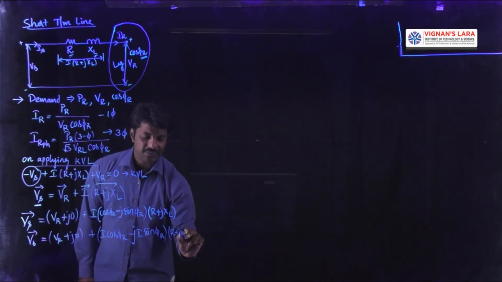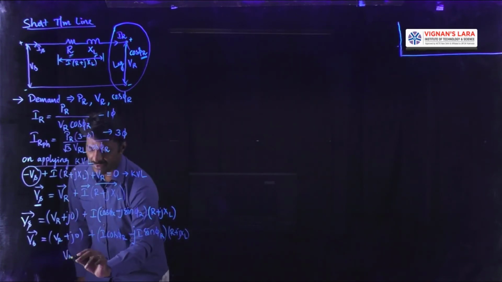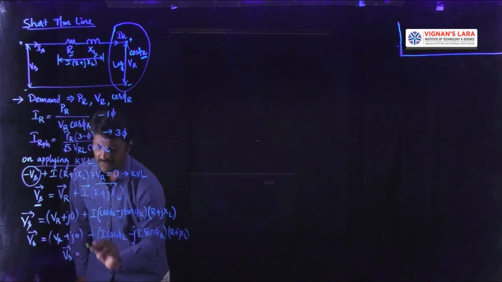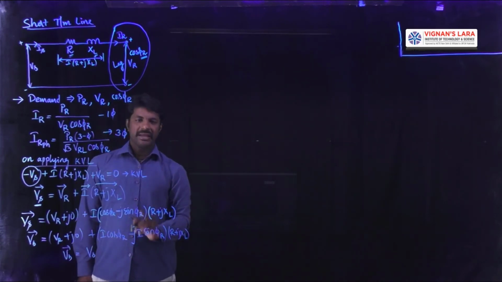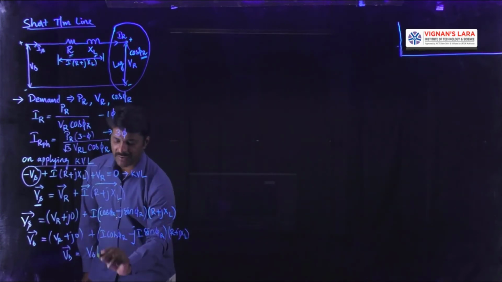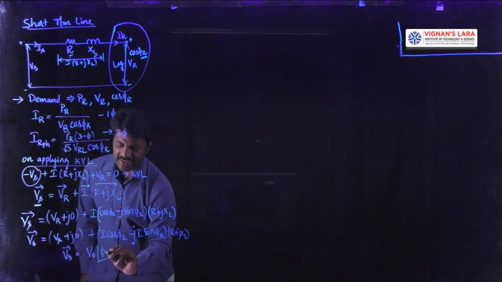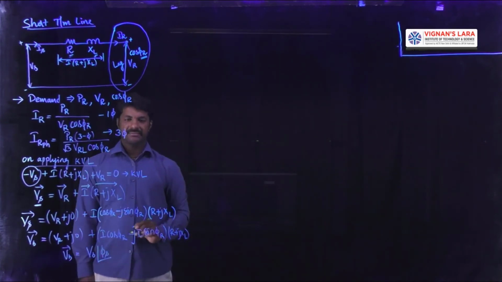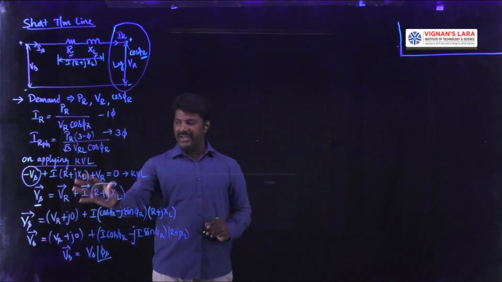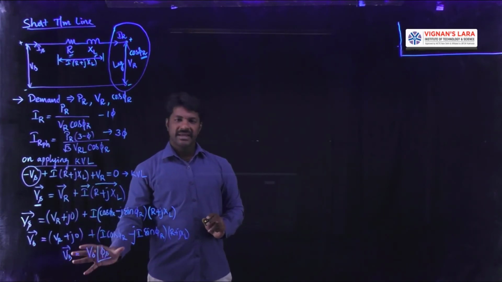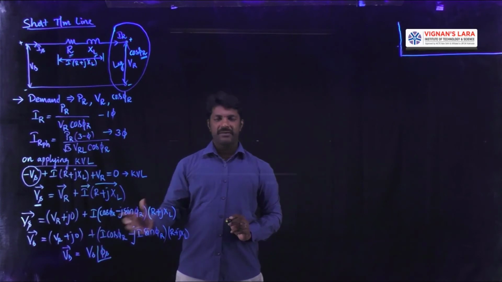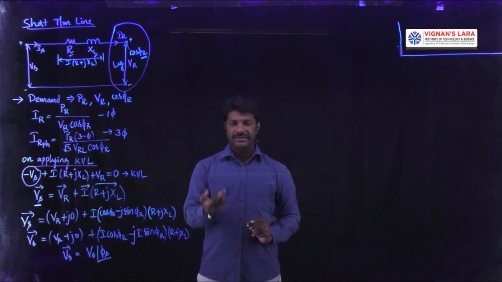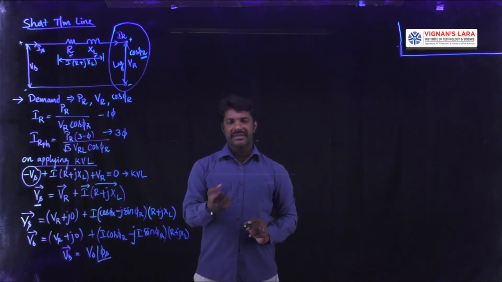So finally we will get this Vs as a phasor which will have both magnitude as well as phase angle, real part and imaginary part, so that we can write that as Vs at an angle phi s. This is about the mathematical simplification of the Vs. Instead of going for mathematical simplification, we can obtain the formula directly in terms of magnitude by drawing the phasor diagram.